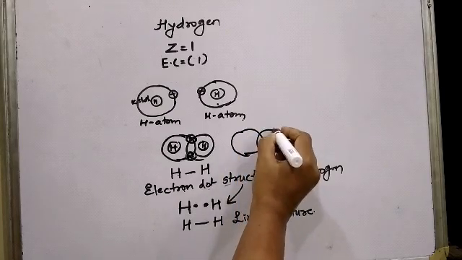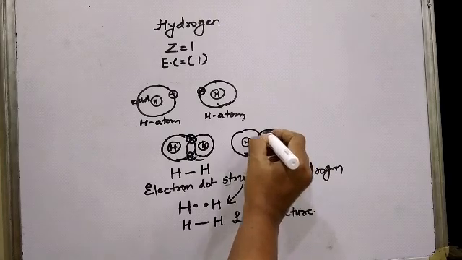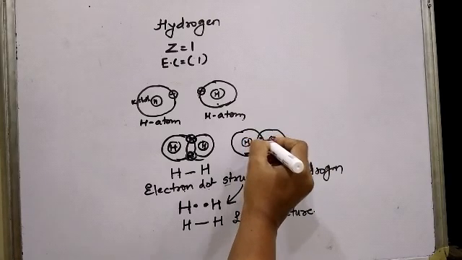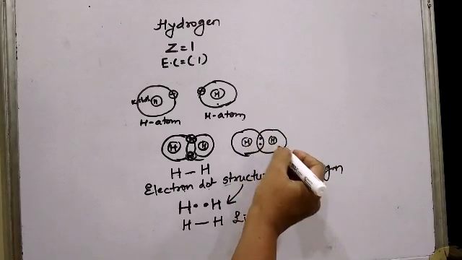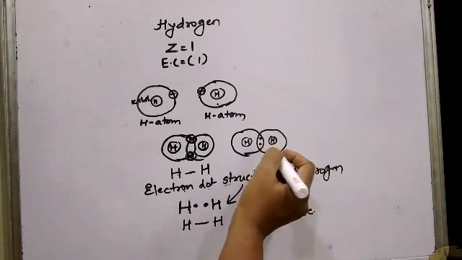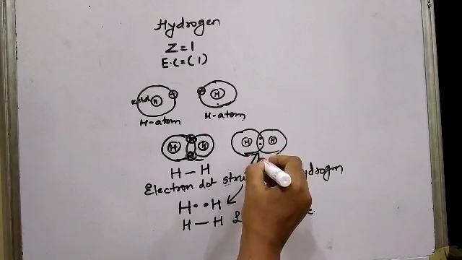This is another hydrogen atom. This is one electron of this first hydrogen, and this is the electron of the other hydrogen atom. So both of them have shared one electron each with one another, and this structure with the help of circles is called the electron dot structure of hydrogen.